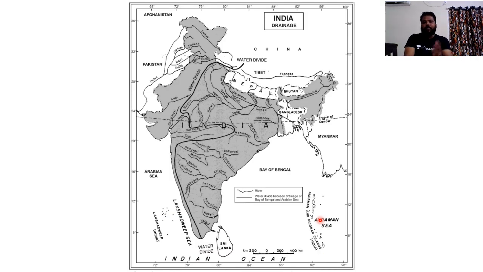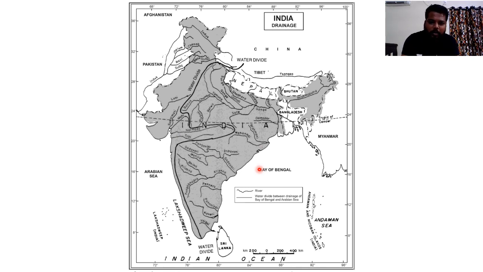So now let's start with the Peninsular river system. In the earlier lectures, we have seen the Himalayan river system, where we covered the Indus river system, the Ganga river system, and the Brahmaputra river system. In this lecture, we would be seeing Mahanadi, Godavari. All these rivers are peninsular rivers. You can see Mahanadi, Godavari, the Krishna river, the Penner river, the Kaveri river, Narmada river, Tapti river, Sabarmati river, Mahi river, Luni river. So these all generally fall under peninsular Indian rivers.